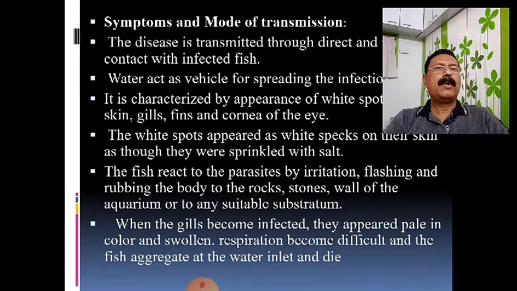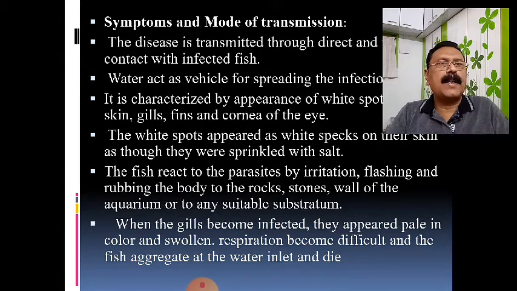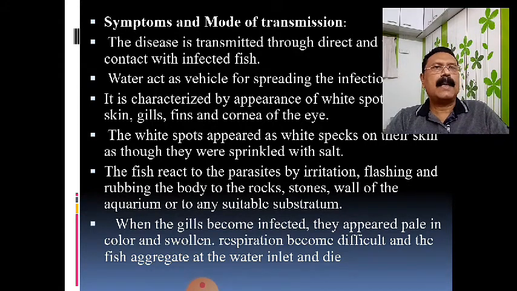So when fishes are frequently coming to the surface, rubbing their body against the substratum, which may be the rocks, the plants, or the wall of the aquarium, and have white spots all over the body surface, including the gills, that is the confirmation of Ichthyophthirius multifiliis infection, and that disease is simply known as ichthyophthiriasis.